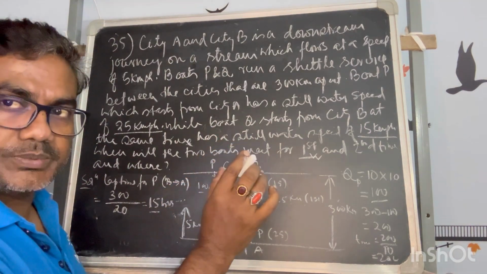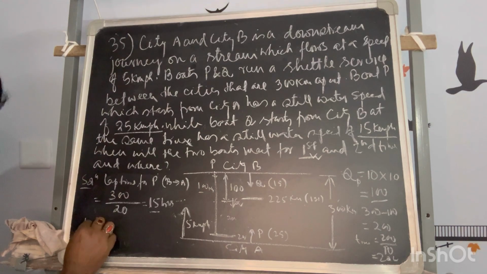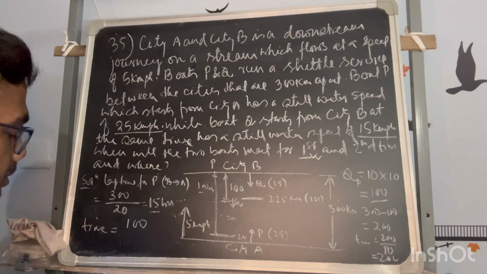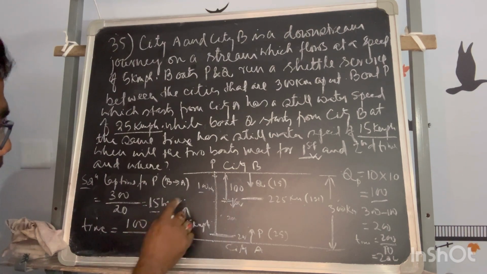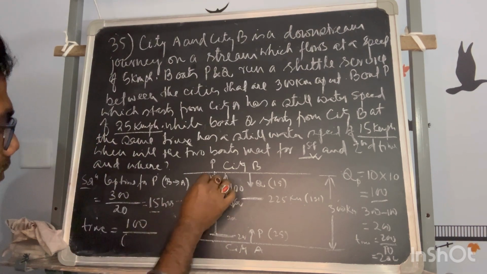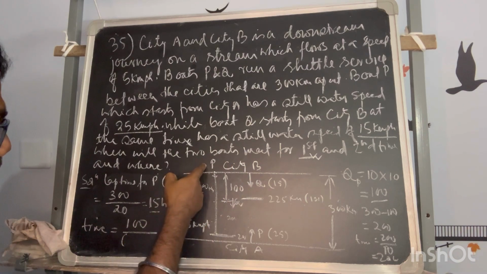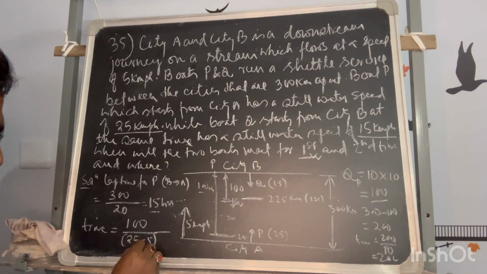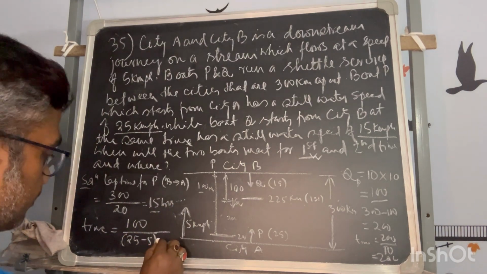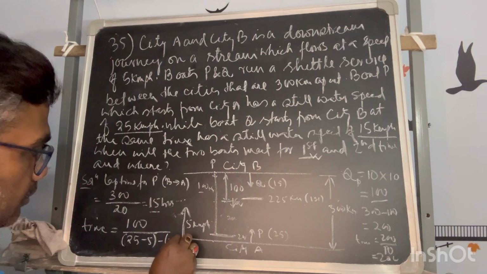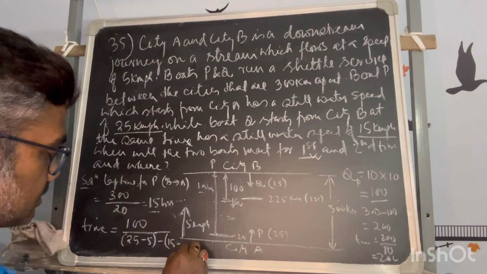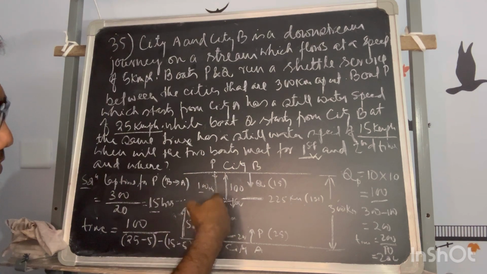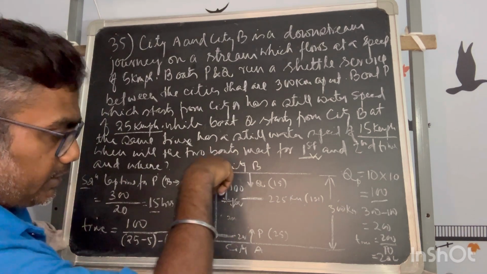The difference between their speed. So time is equal to how much? The relative distance is 100 meter divided by the relative velocity. In this case, the relative velocity will be calculated as P in still water 25 minus 5 for the current, because current speed will be deducted, minus the speed in still water of Q, minus 5 this time also, because both will resist their still water speed as they are moving against the current.